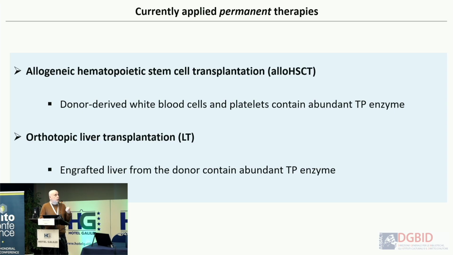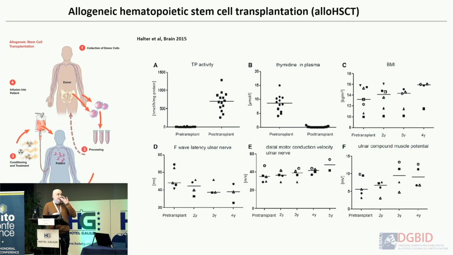As I said, donor-derived white blood cells and platelets will provide the TP enzyme and reduce the thymidine, but also liver transplantation, in which the liver, which also expresses a lot of thymidine phosphorylase, will reduce the nucleosides. Regarding bone marrow transplantation, there was a report published in 2015